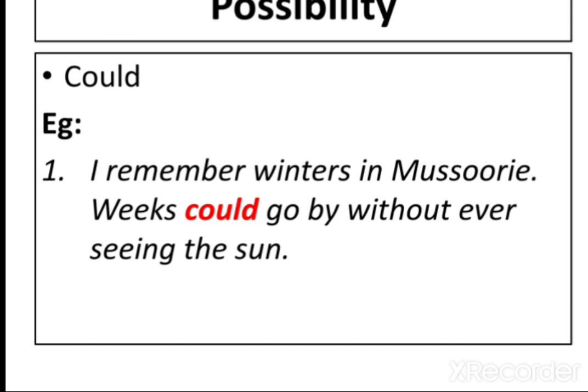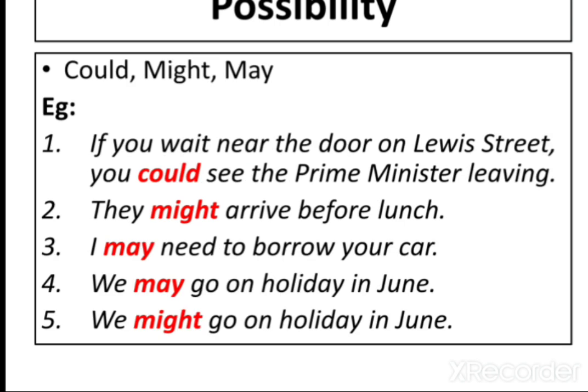They explain that something is possible but not certain or guaranteed. If you wait near the door on Lewis Street, you could see the Prime Minister passing. They might arrive before lunch. I may need to borrow your car.